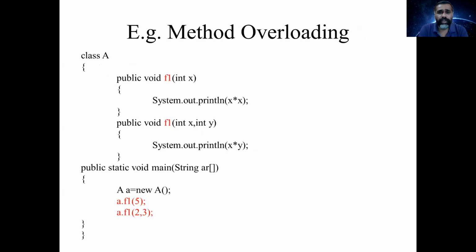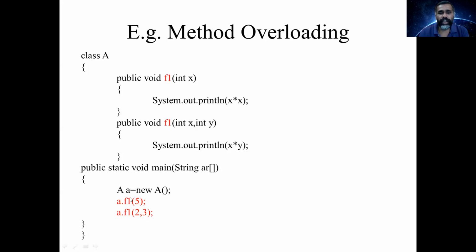For example, here we have a class A in which we have defined a function f1 with the argument int x, and another function with the same name f1 with arguments int x and int y. Here the function name is the same, but the arguments are different. Here we have only one argument and here we have two. This is how we differentiate the functions in method overloading. So we have more than one method with the same name. This is called method overloading.